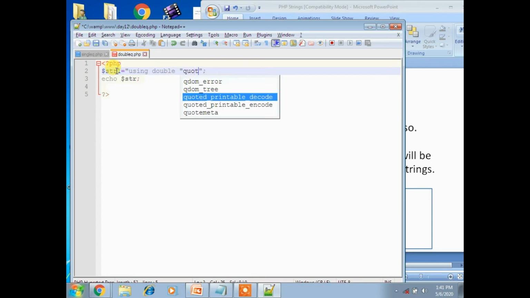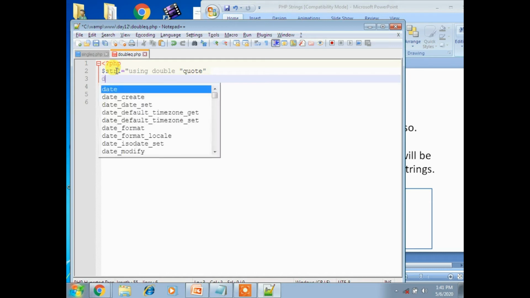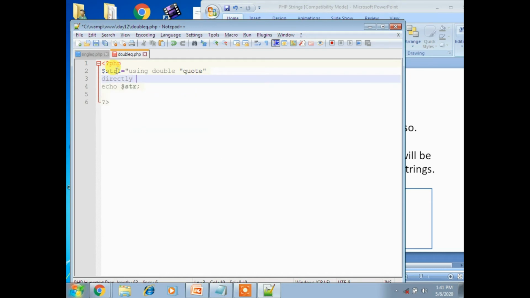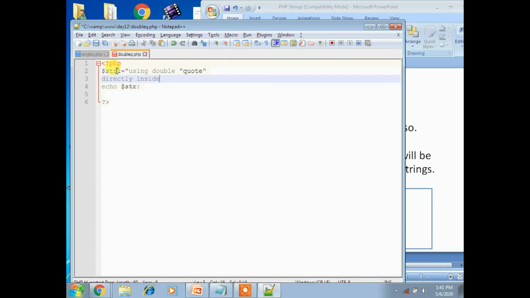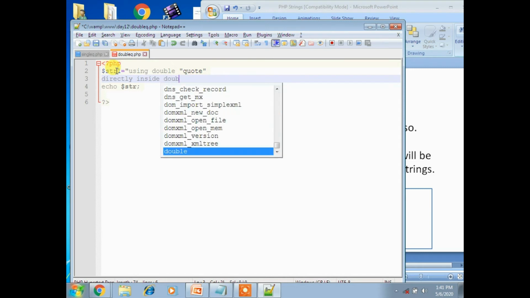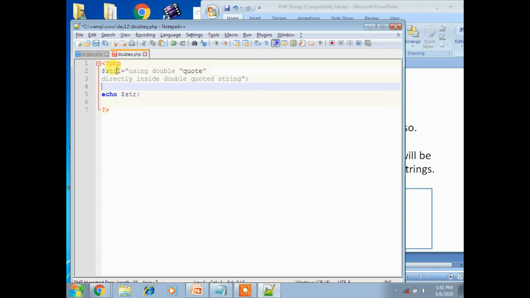Here, in double quotation I am placing another double quotation inside this, simply directly inside a double quotation string. Now I am closing this double quotation, and now I am writing my echo statement, echo str1. So it won't display the value, I think.